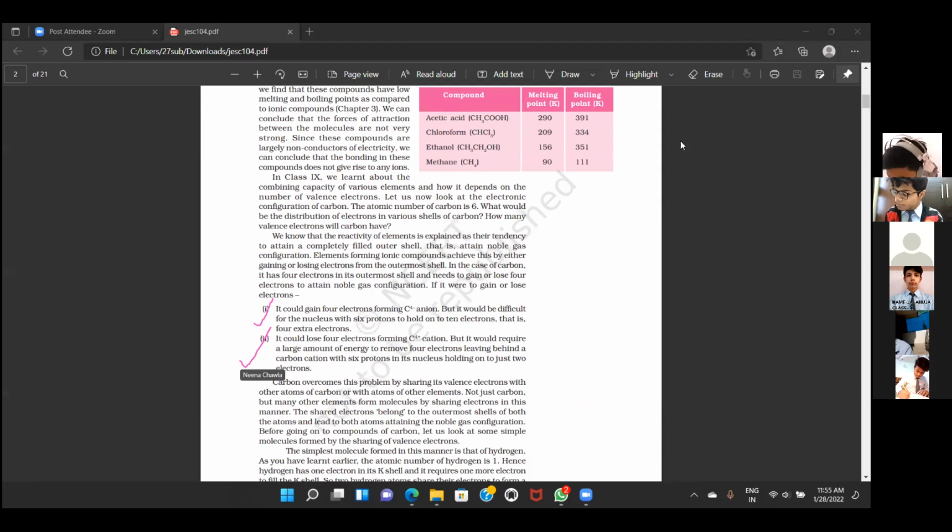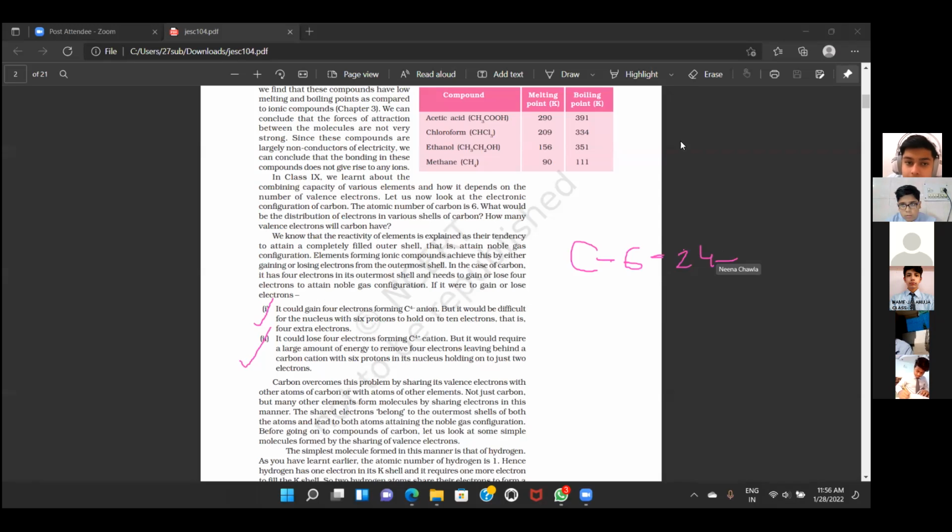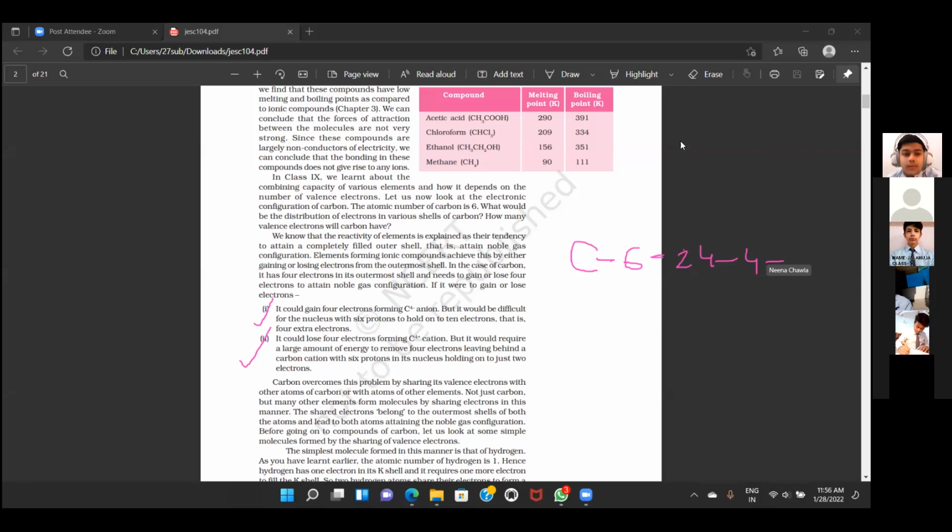What is the atomic number of carbon? Six. So it has 6 electrons. The configuration is 2, 4. What are the valence electrons? 4. What is the valency? 4. Is it possible for any atom to give 4 electrons? No, ma'am. There is a logical reasoning for this also. To gain 1 electron, to pull 1 electron from any atom, we need near about 180 kilojoules of energy.